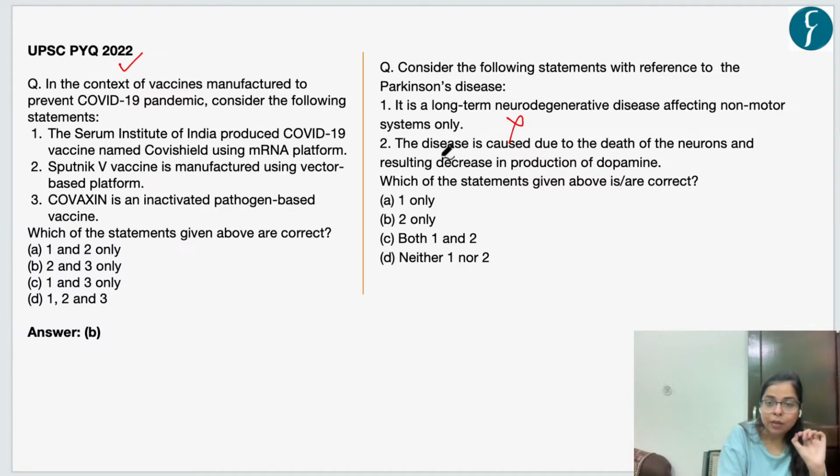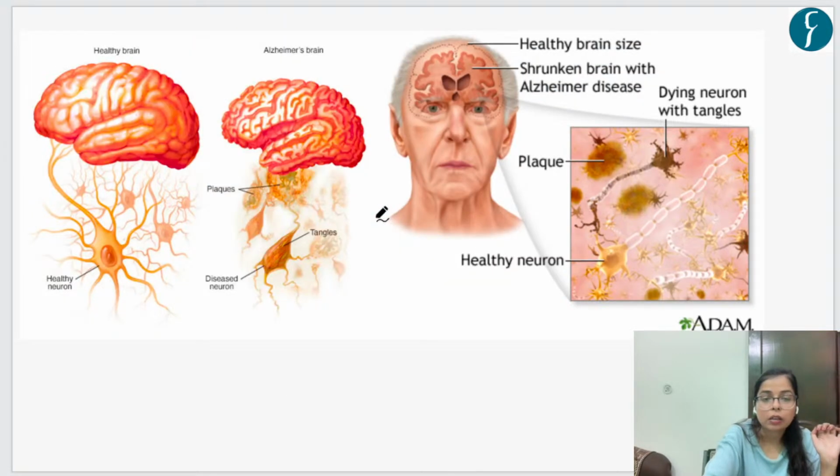The second statement says that the disease is caused due to the death of neurons and resulting decrease in the production of dopamine. This is a correct statement, as this disease is caused due to the death of neurons and resulting decrease in the production of dopamine. So the correct answer is option B, 2 only.